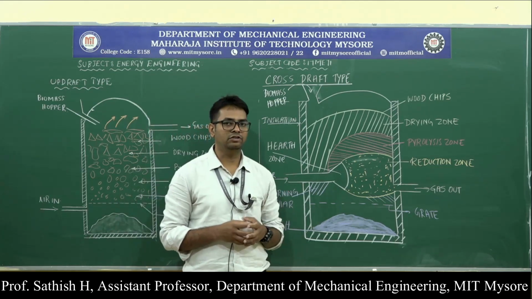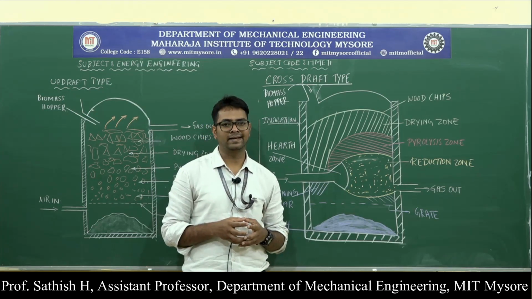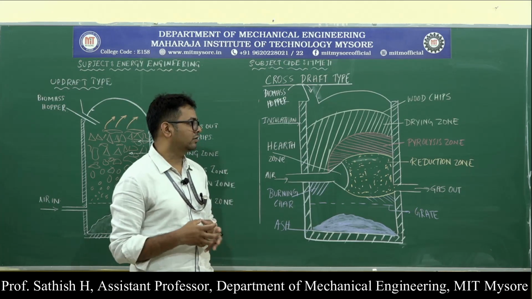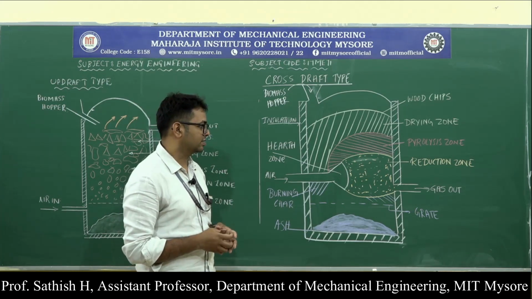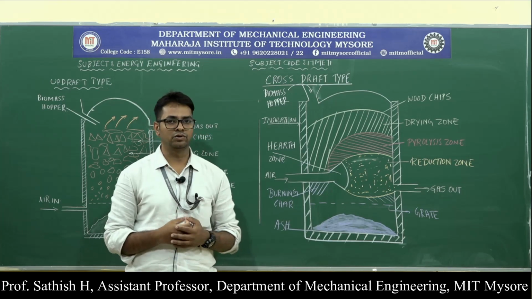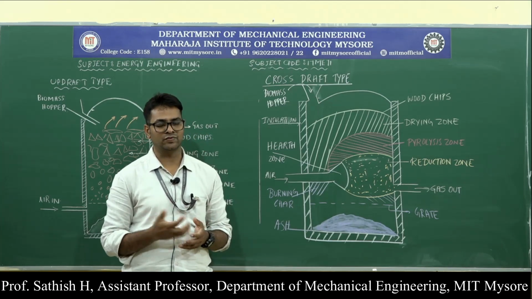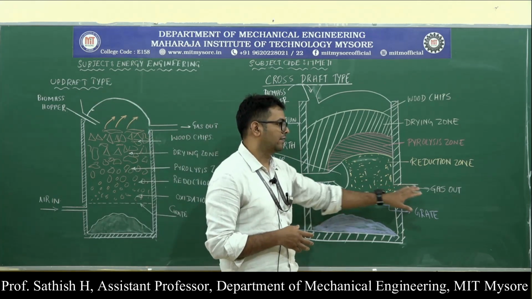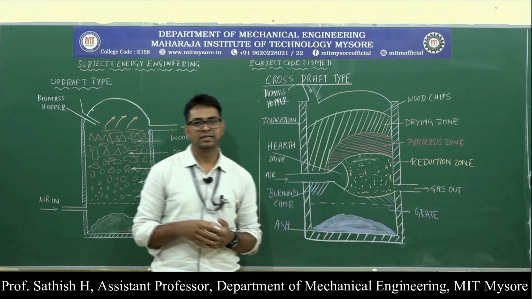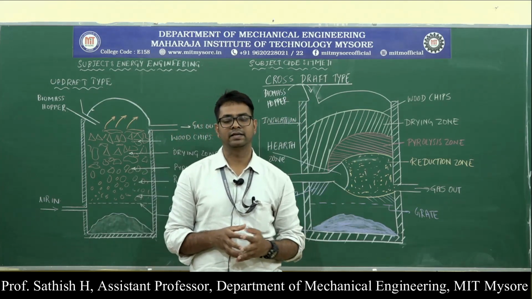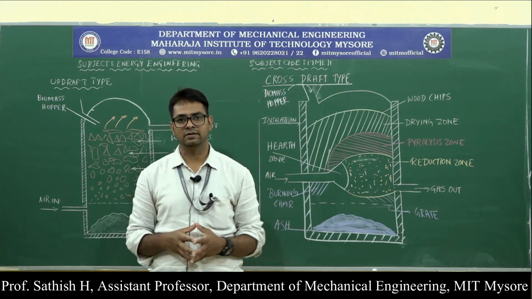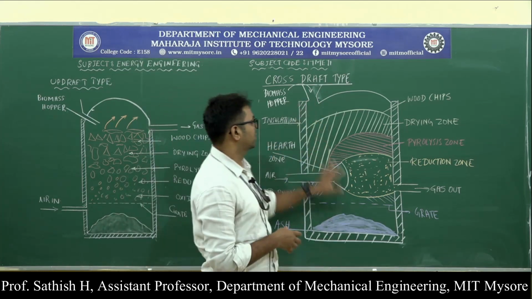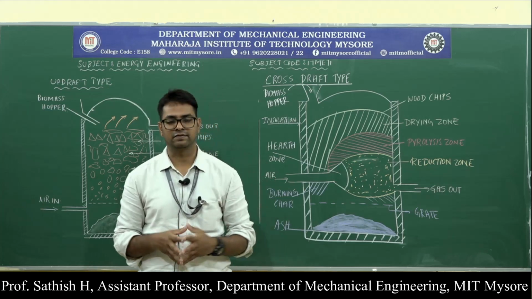And then this product of combustion combines with the char again, so that it undergoes the reduction reactions in order to produce the producer gases, that is a gaseous fuel from the gasifier, that is carbon monoxide, hydrogen, and methane. This carbon monoxide, hydrogen, and methane can be utilized for various processes. So that is about the crossdraft gasifier.